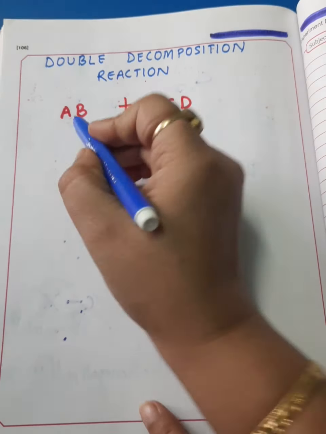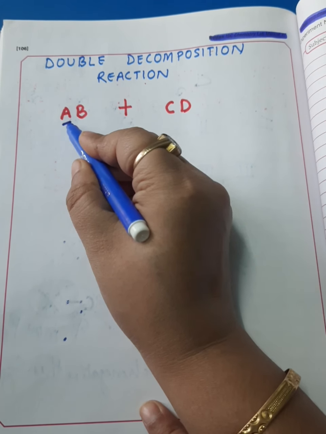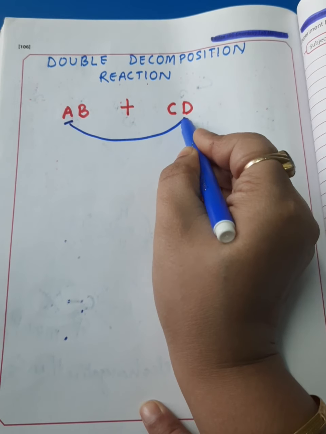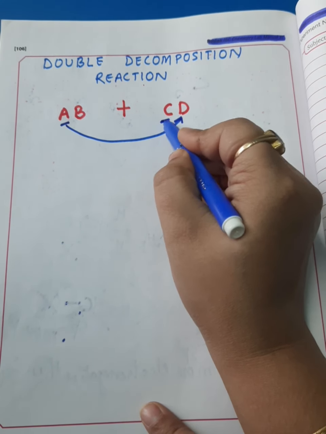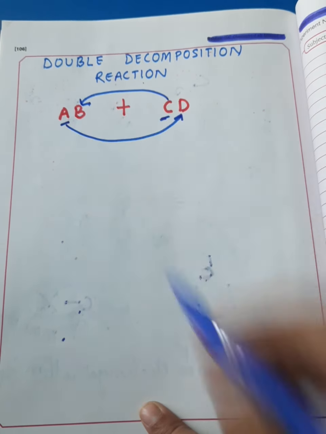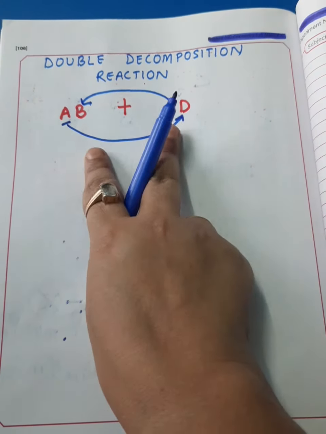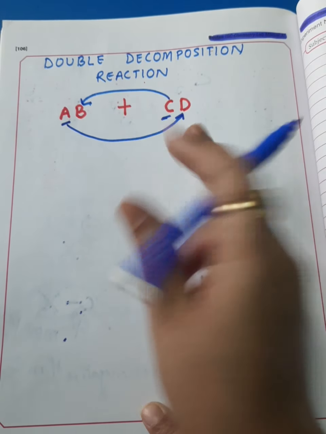A finds that more than B, A is comfortable with D, and C finds that more than D, it is comfortable with B. So they exchange their partners.